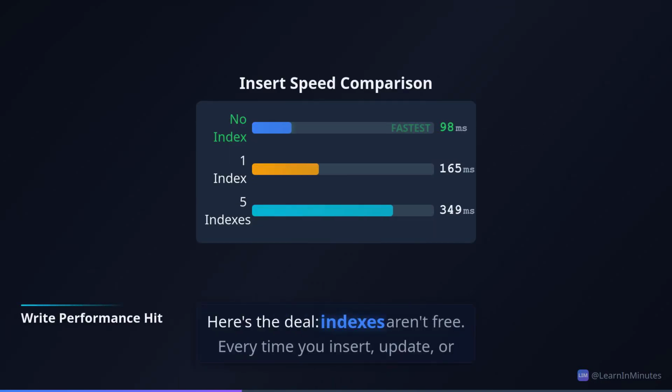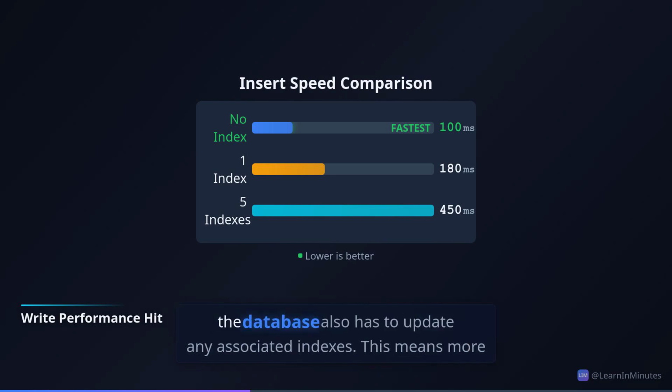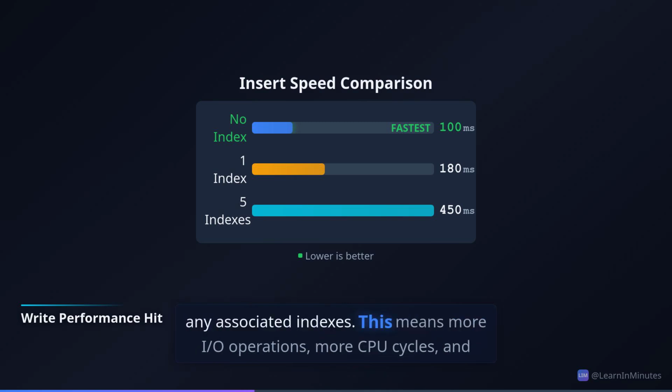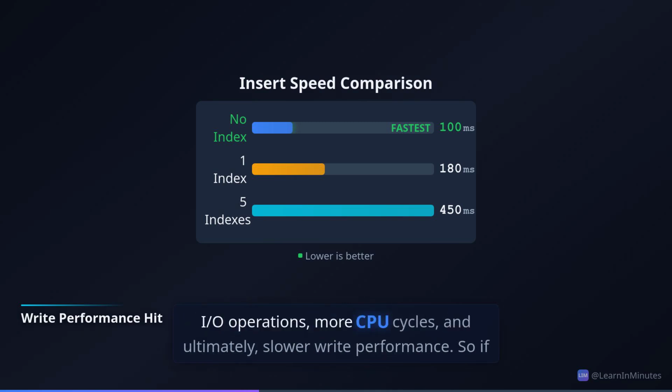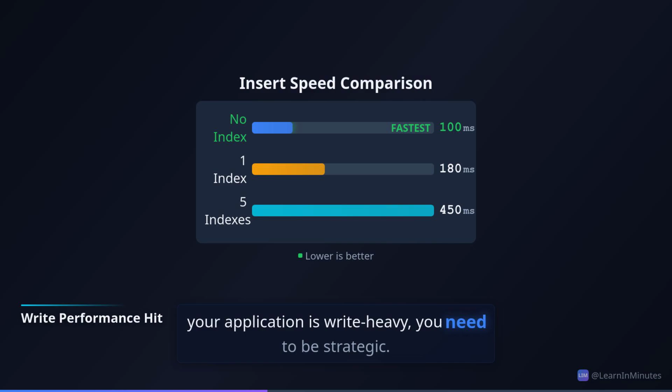The double-edged sword, indexing's hidden costs. Here's the deal. Indexes aren't free. Every time you insert, update, or delete a row in your table, the database also has to update any associated indexes. This means more I/O operations, more CPU cycles, and ultimately, slower write performance. So if your application is write-heavy, you need to be strategic.